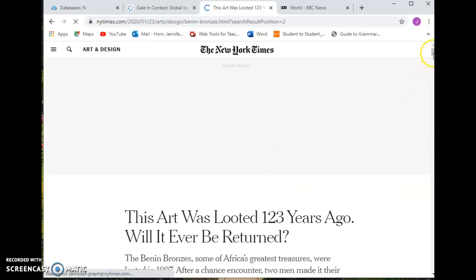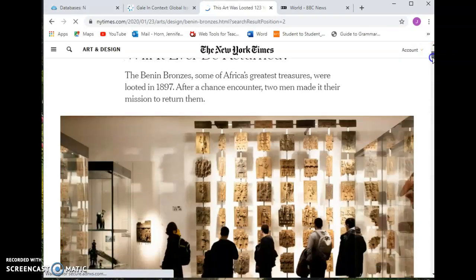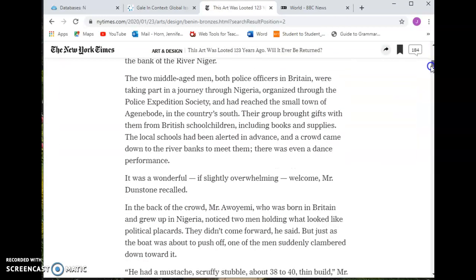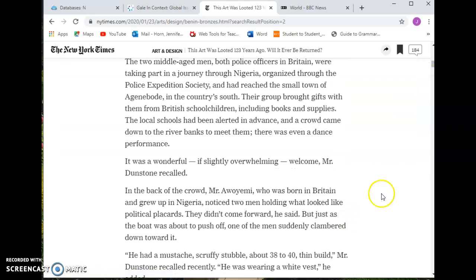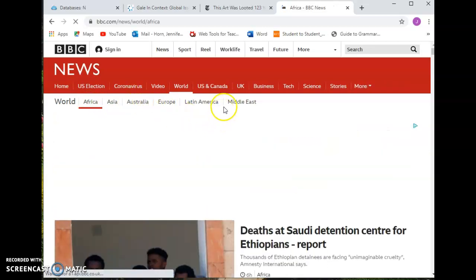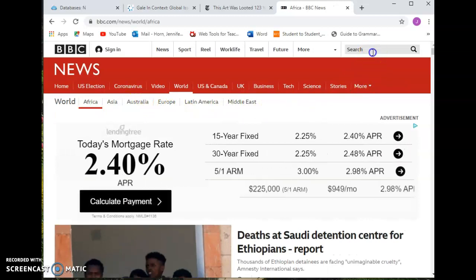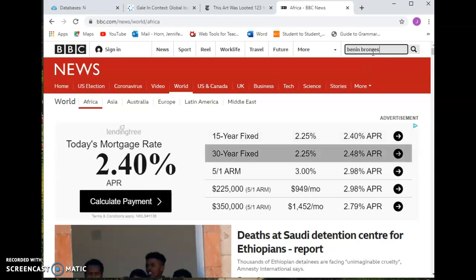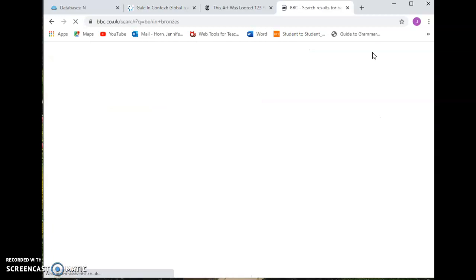If you don't go through the steps to get your pass, you will be limited to only, I think, 5 articles per month, which is not very good for doing research. So you can do this. I also recommend trying BBC World News, where you can look at maybe what's going on in a particular continent or a particular country and go through that way. Or you can use the search box here and find articles here for it.